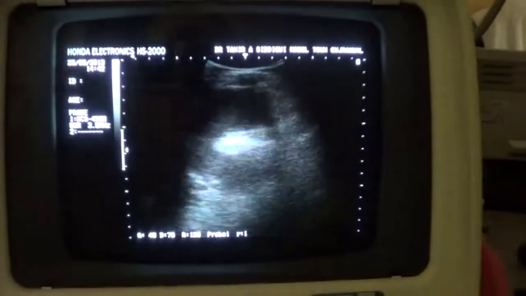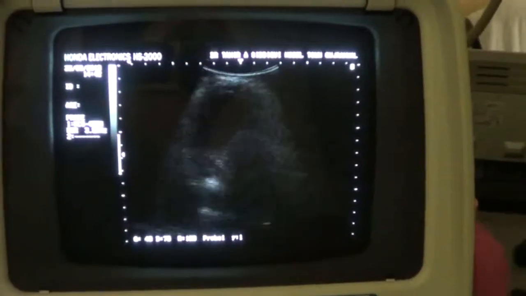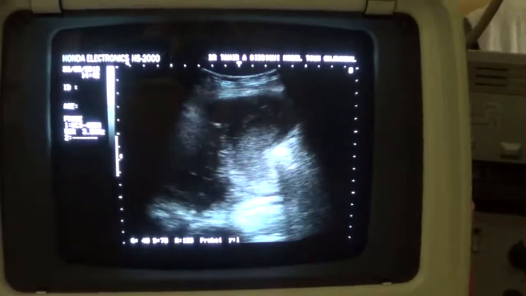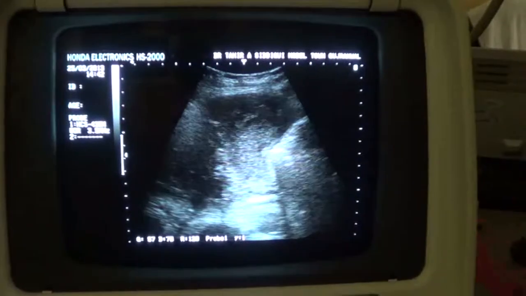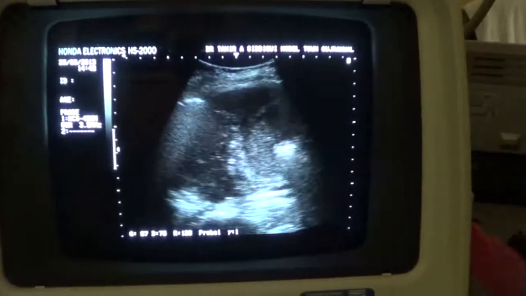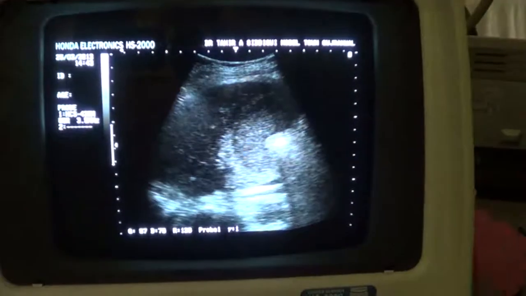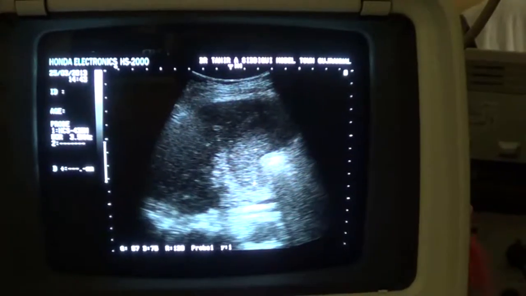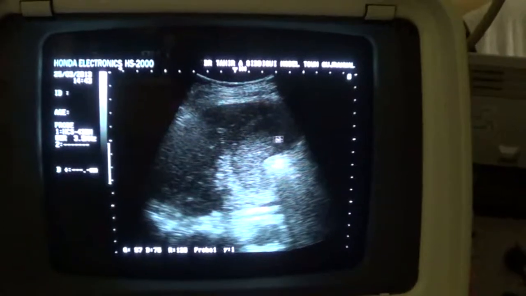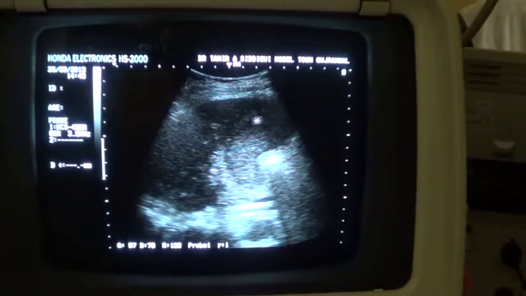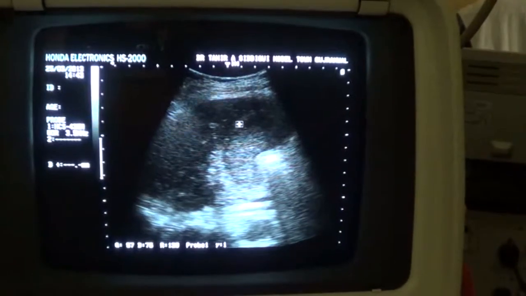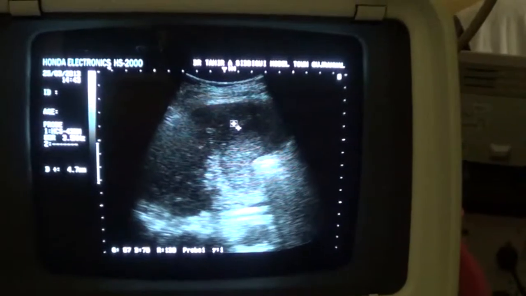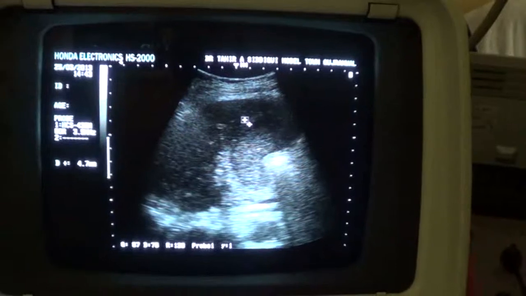Now this is the longitudinal section that we are viewing. Here you see that the gallbladder, its wall is thick. This is the anterior wall of the gallbladder, and this is the sludge or debris within the gallbladder. This is the clear portion, clear bile. This is the wall, anterior wall, measuring 4.7. So more than 4 is considered to be abnormal.